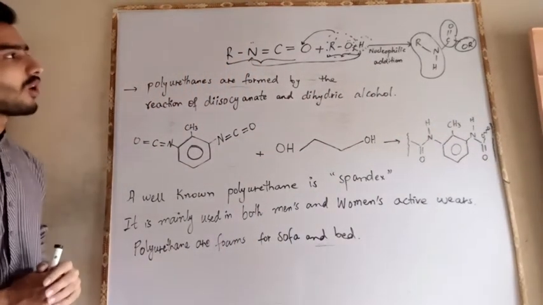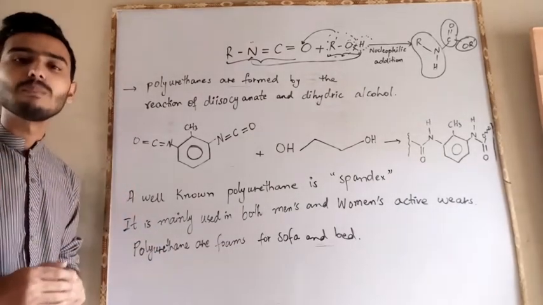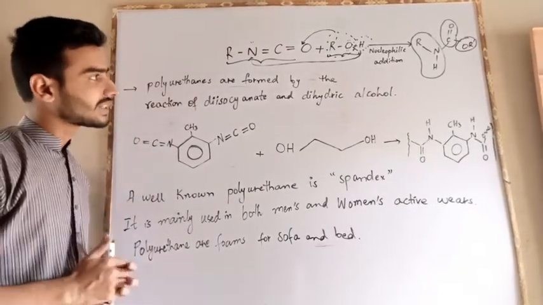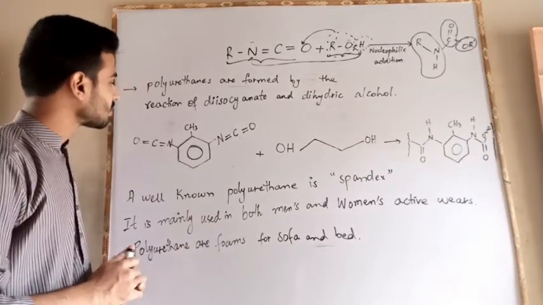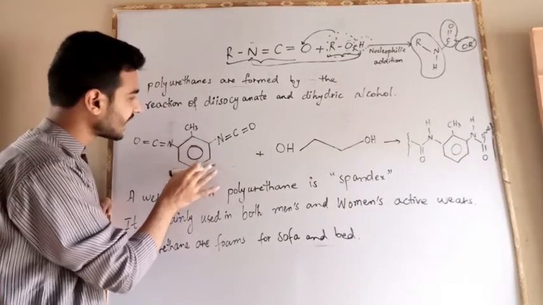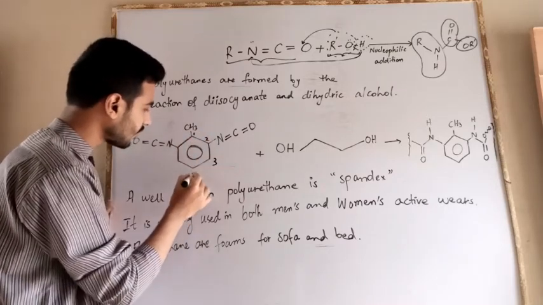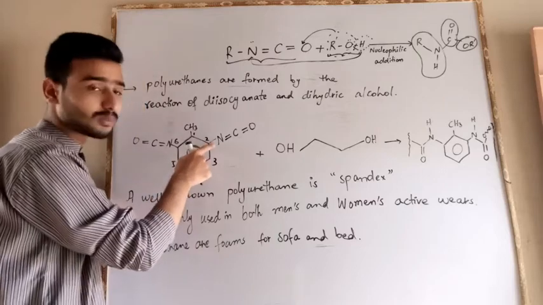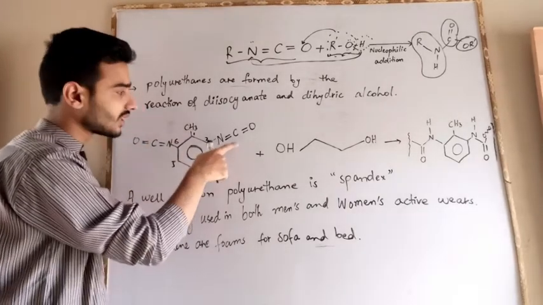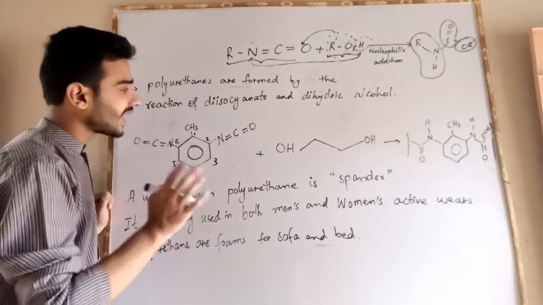Now polyurethanes are formed. After the urethane is prepared, we will prepare the polyurethane. Polyurethanes are formed by the reaction of a diisocyanate and a dihydric alcohol. Here the middle structure is toluene, and on this derivative of toluene the positions are numbered 1, 2, 3, 4, 5 and 6. From positions 2 and 6 the isocyanates are attached, so we call it a diisocyanate.